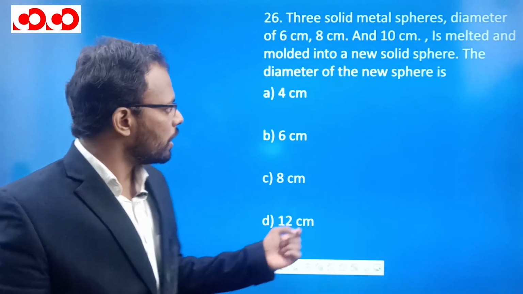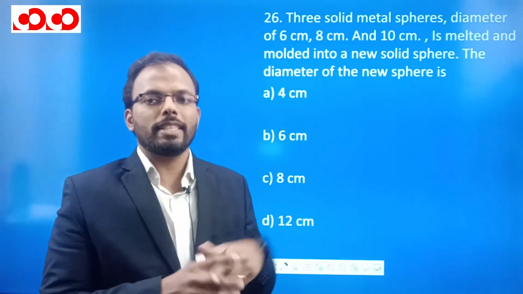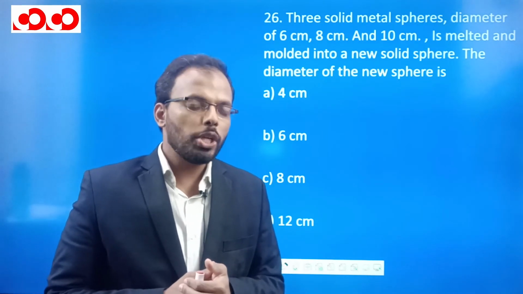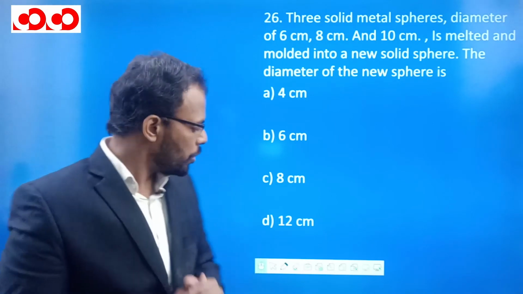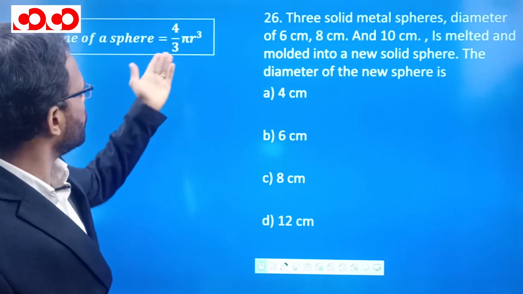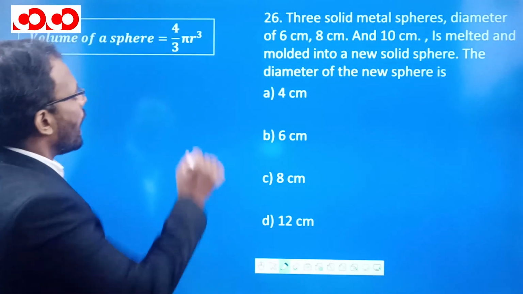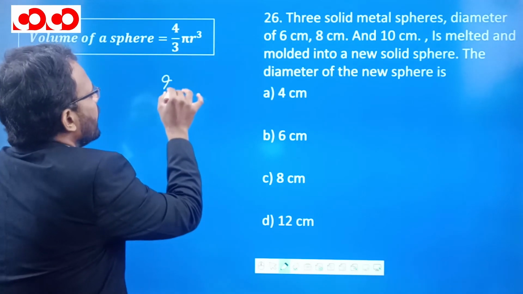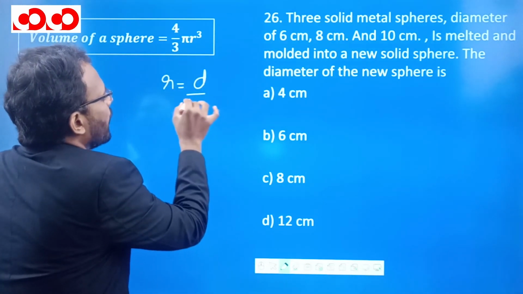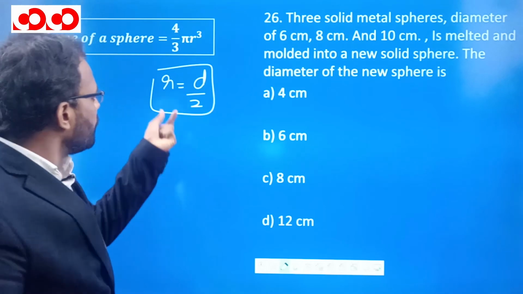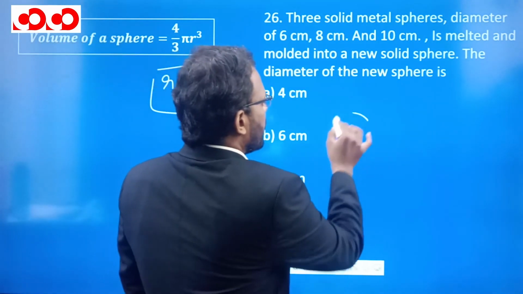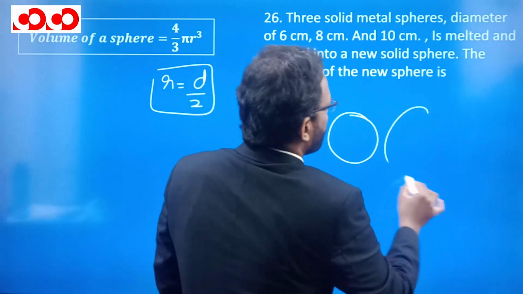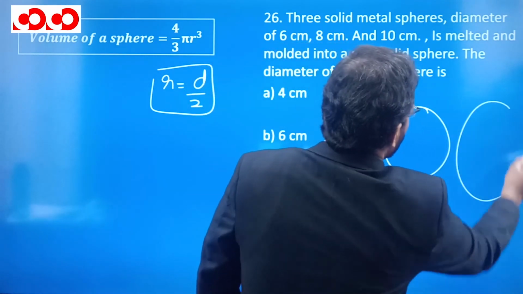So suppose we are melting an object and changing it into another object, we should equate the volumes. And here we are discussing a sphere. So we should know that the volume of a sphere is 4 by 3 pi r cube, where r is the radius. And radius is equal to diameter by 2, half of the diameter. So now there are three spheres. This is sphere 1, this is sphere 2, and this is sphere 3.